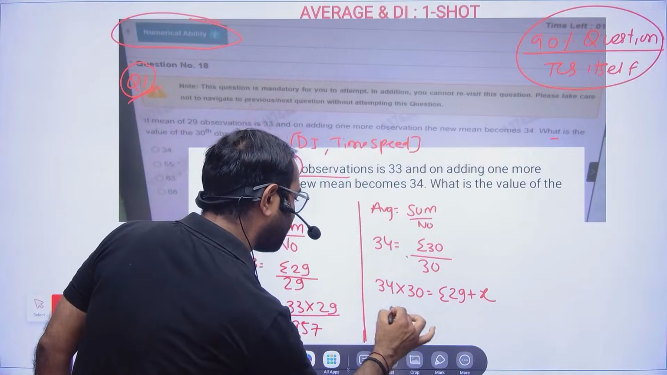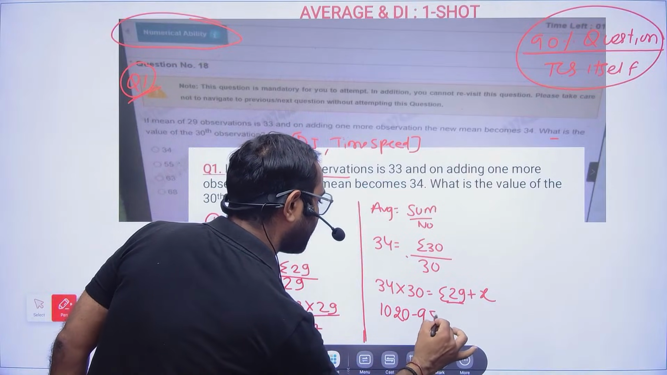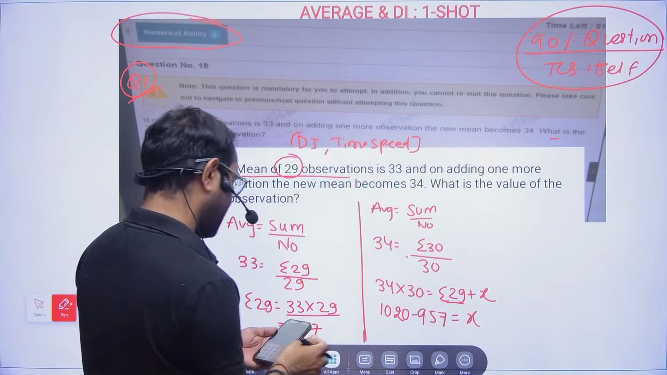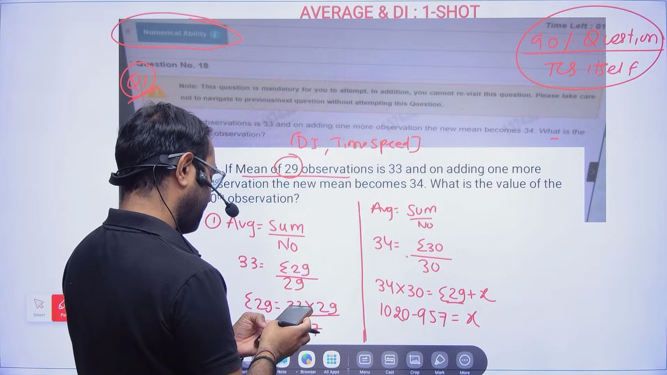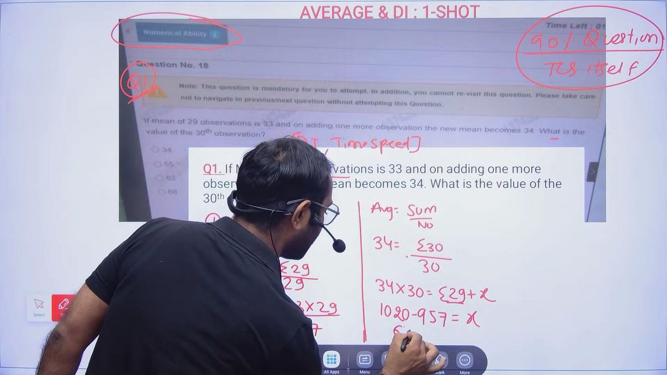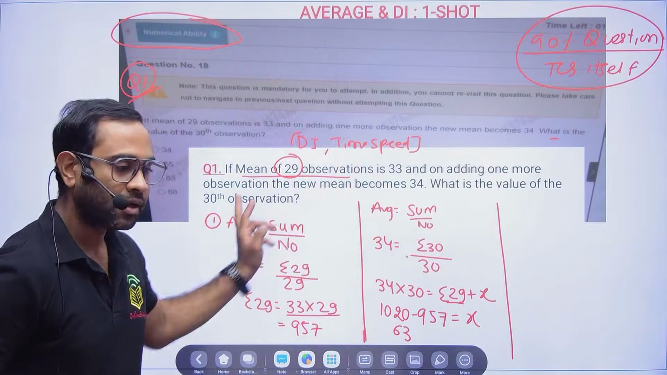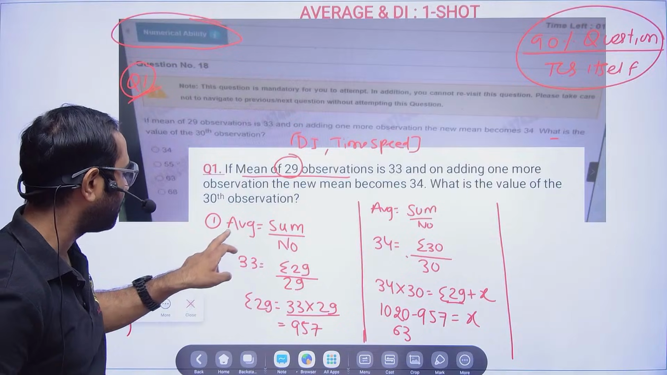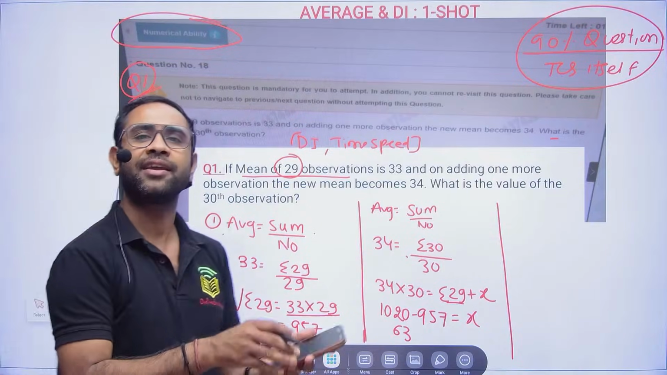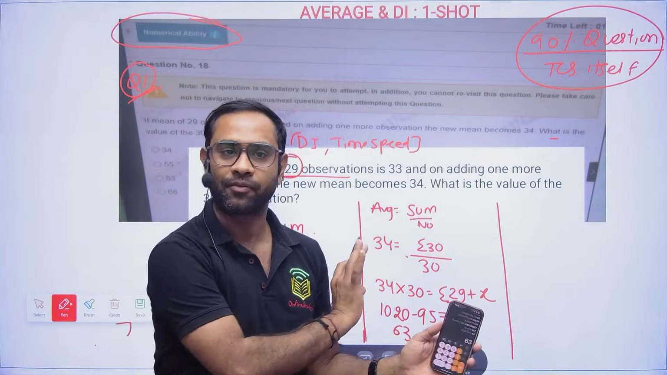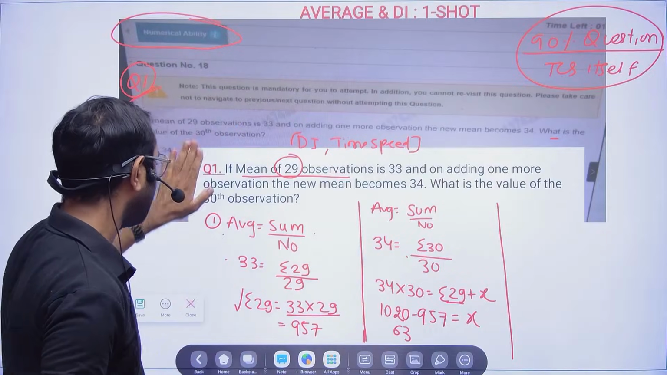3 4s are 12 and 9 plus 1 is 10. Sigma of 29 we know 957 is equals to x. So here 1020 minus 957 will be equal to 60. So this much of process you have to do if you are going by normal method. By normal method, all this process you have to do, you have to calculate average, and then you have to do this multiplication. See, I also used calculator because these are calculative. If you will sit and try to solve, then it is going to kill lot of time.